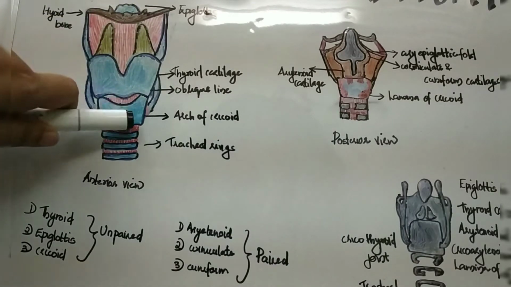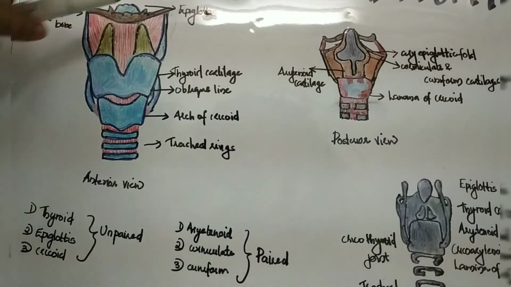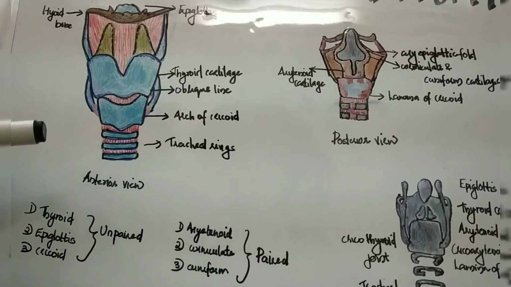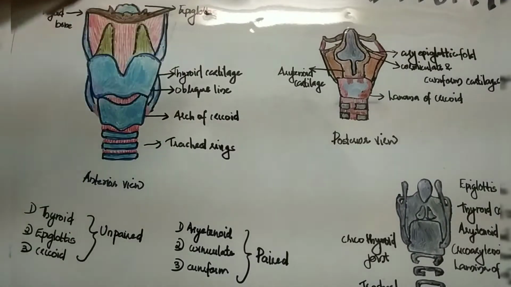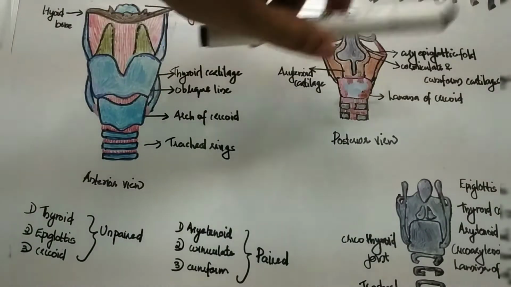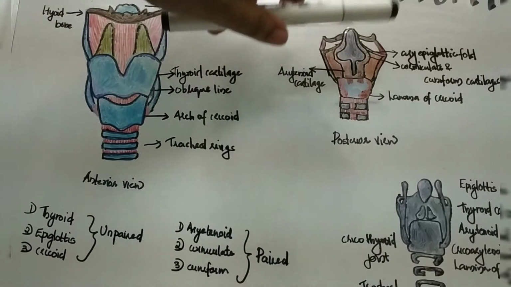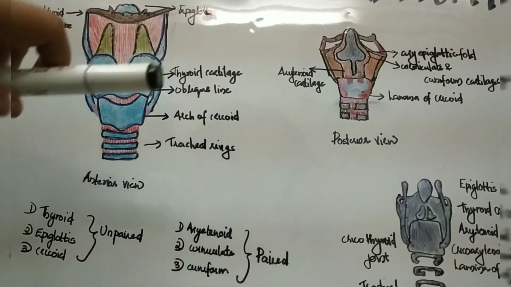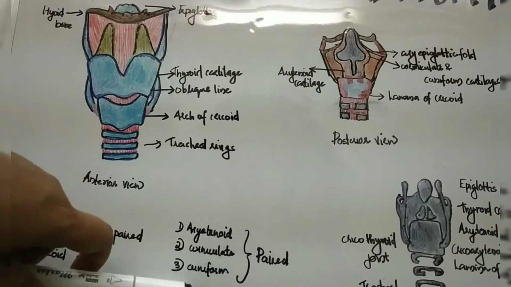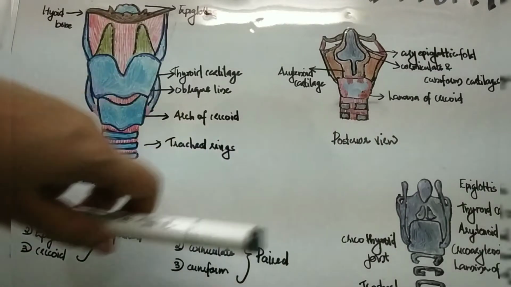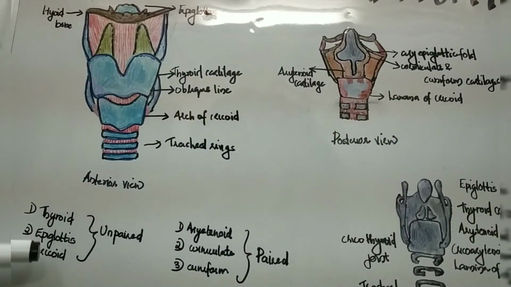Next are the paired cartilages. They are the arytenoid, corniculate and also cuneiform.